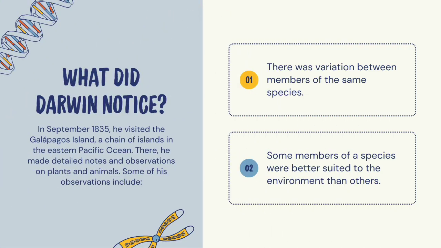What did Darwin notice? In September 1835, he visited the Galapagos Islands, a chain of islands in the eastern Pacific Ocean. There, he made detailed notes and observations on plants and animals. Some of his observations include: there was variation between members of the same species. Some members of a species were better suited to the environment than others.